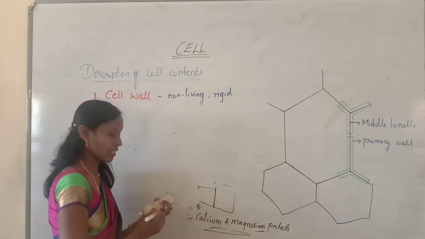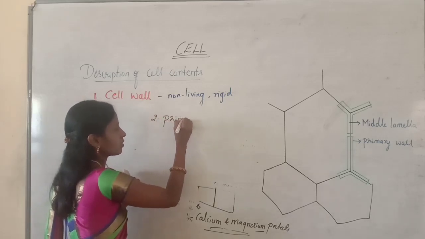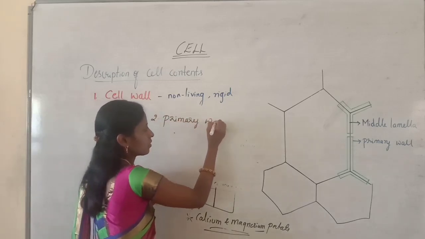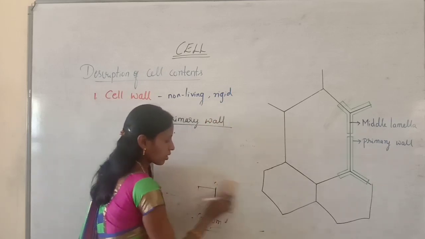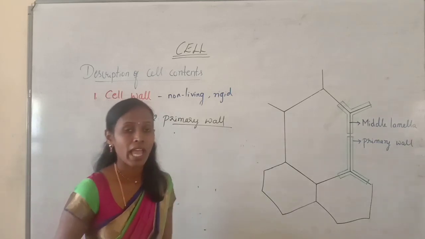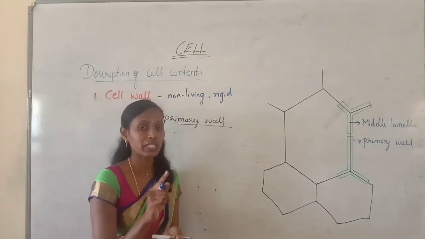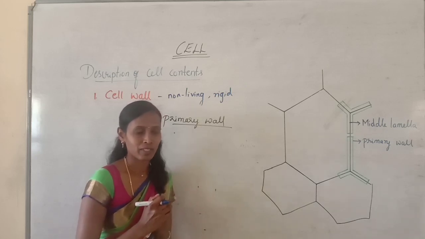So the next one is primary wall. Yeah, this primary wall, again it is also a thin layer, and it is the first layer which is laid inner to middle lamella.